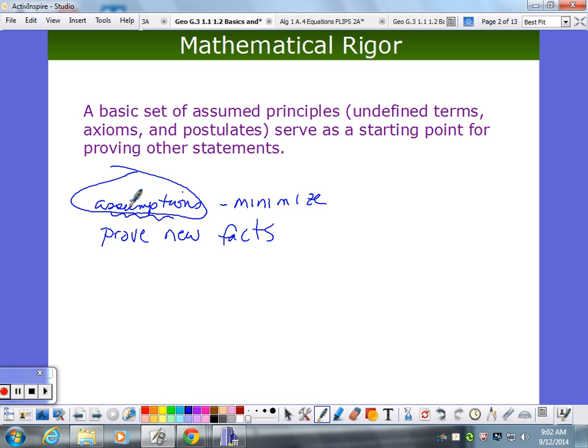If you find a problem with one of your assumptions, what happens to your whole world of mathematical facts? Yeah, what happens? I'm sorry, Amanda, did you want to say something? It could all be proven false. Yeah, or something. We don't know. We can't really say that this is strong anymore if we find problems. So that's why we try to minimize the number of assumptions, and we try to make sure we're really pretty sure they're true. That's what math is based on.